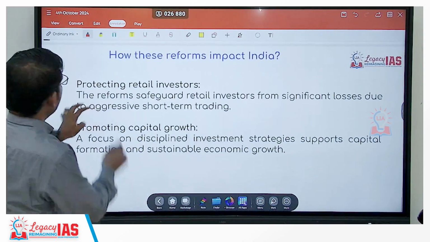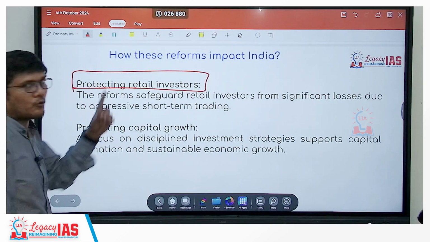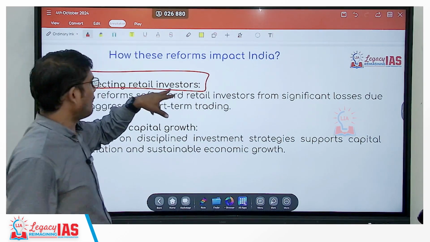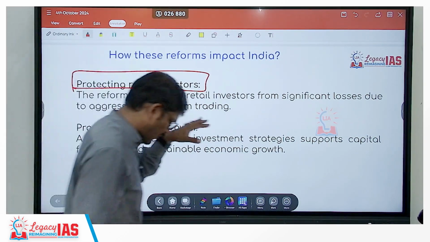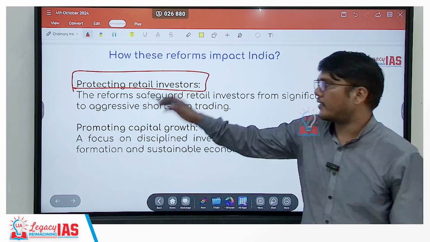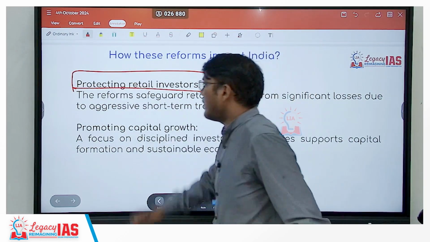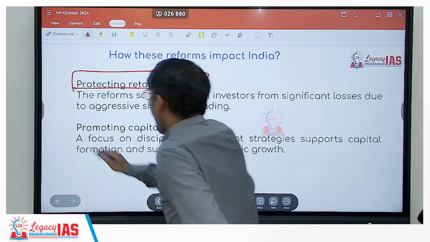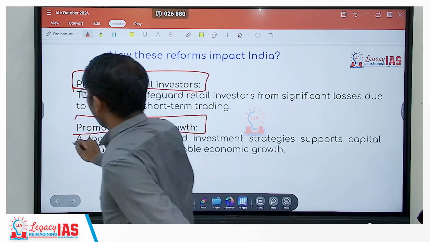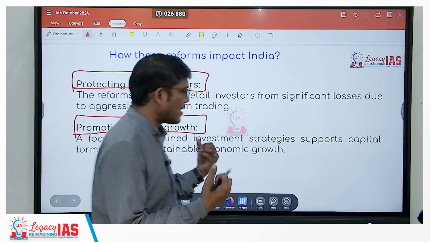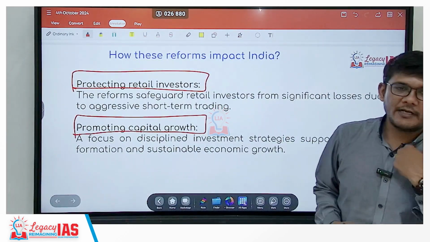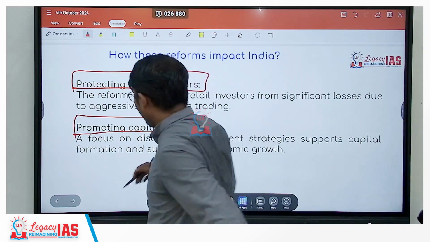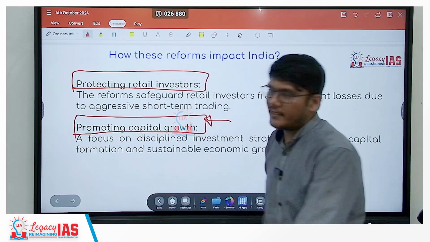Further, protection of retail investors. The above two things which we saw are specifically for protecting the retail investors. Of course, it will protect other investors also, but the focus is on the small retail investors. And because of that, it will be promoting capital growth, because the money would not be lost because of the speculative tendency. It would rather help in capital formation and capital growth.